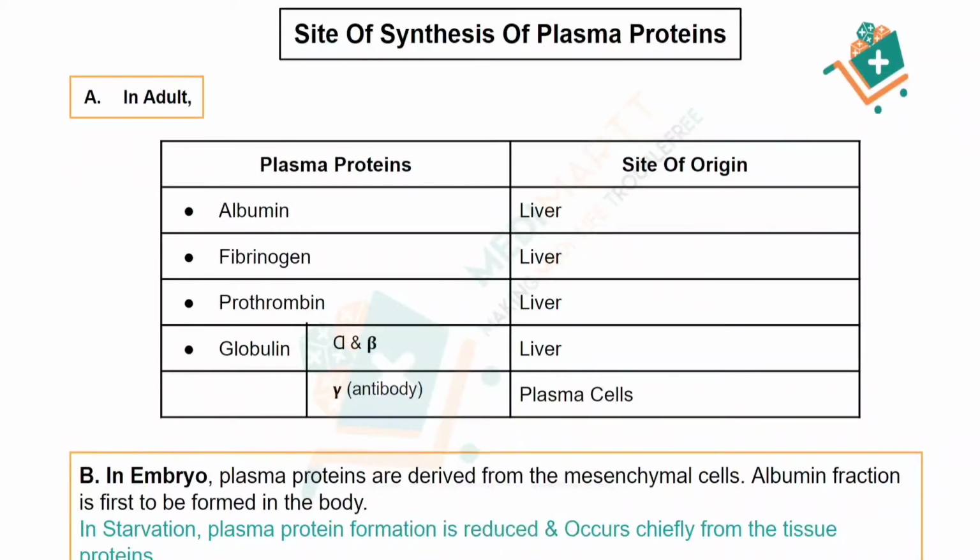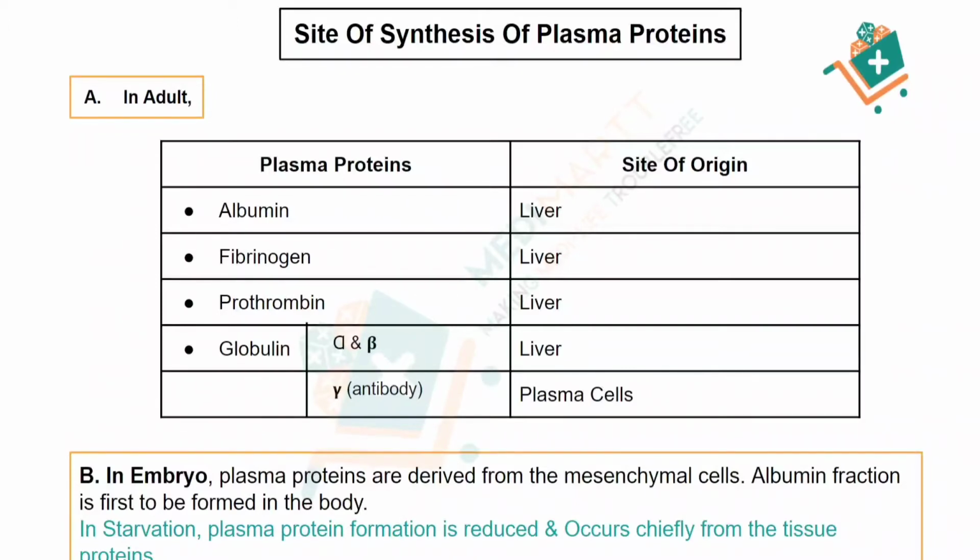In embryo, plasma proteins are derived from the mesenchymal cells. What are these mesenchymal cells? We will explain all these types of cells in our later videos inshallah. So please stay tuned and stay connected with us. Just right now, remember that in embryo the plasma proteins like albumin, fibrinogen, prothrombin, globulin are derived from the mesenchymal cells. And the albumin fraction is the first to be formed in the body of the embryo.